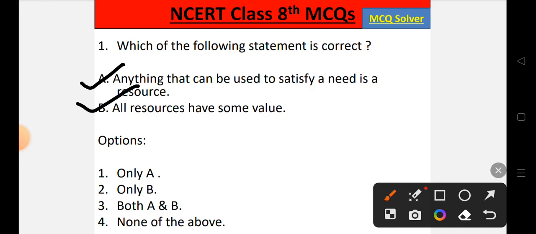So both the statements are correct. So option number 3 is the correct option, that is both A and B.